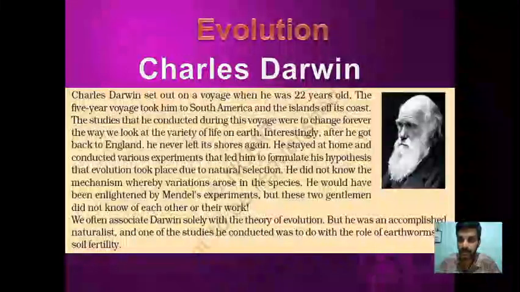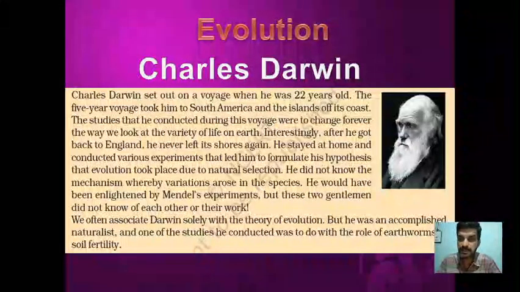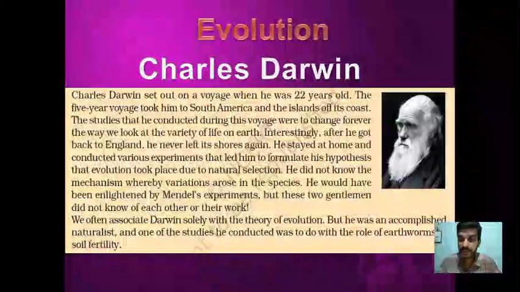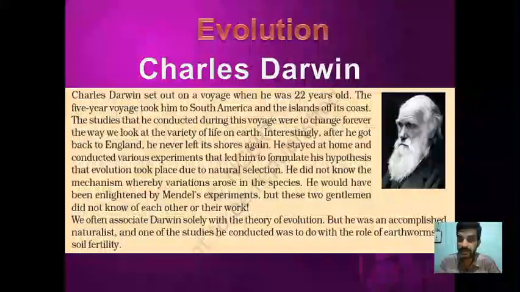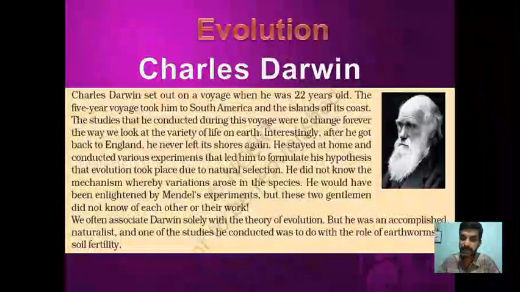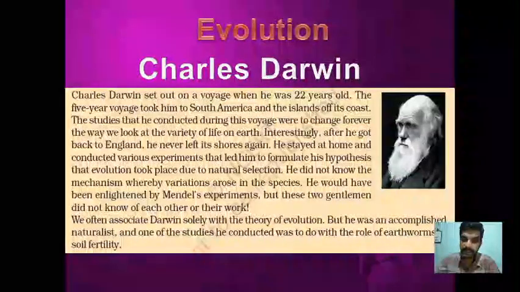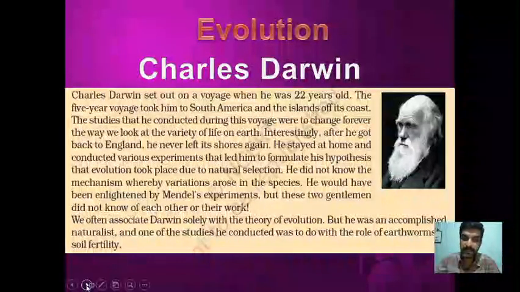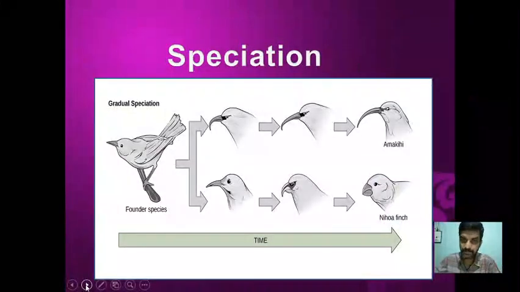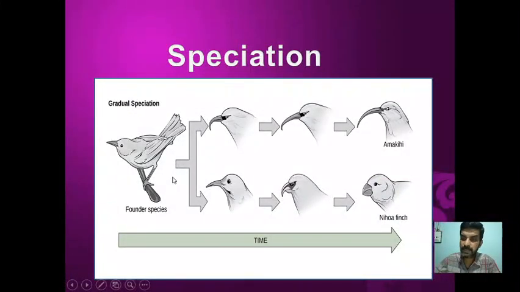So that means both of them are working on the same thing, but the inheritance pattern was not known to Darwin, whereas it was earlier known to Mendel. But Mendel did not know that. Darwin could work out that it is natural selection that determines evolution. Then what is evolution? Evolution is a gradual change that is going to make a new species.